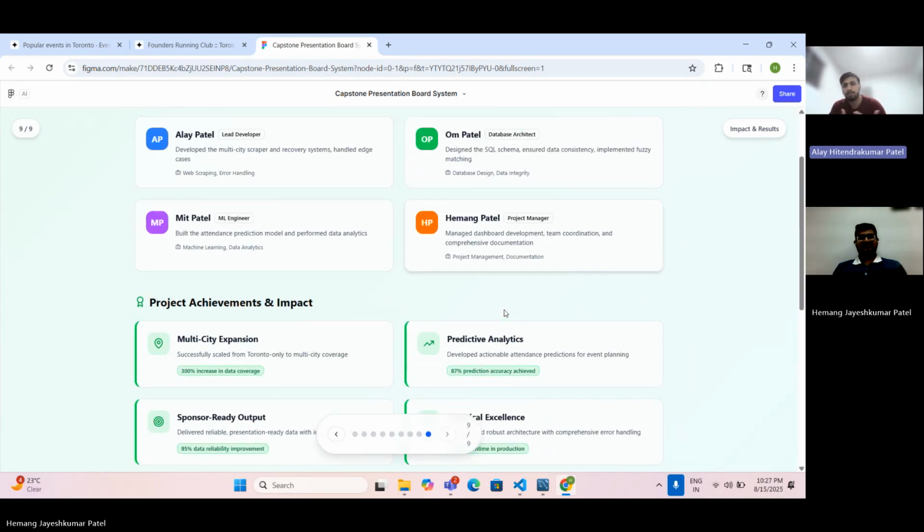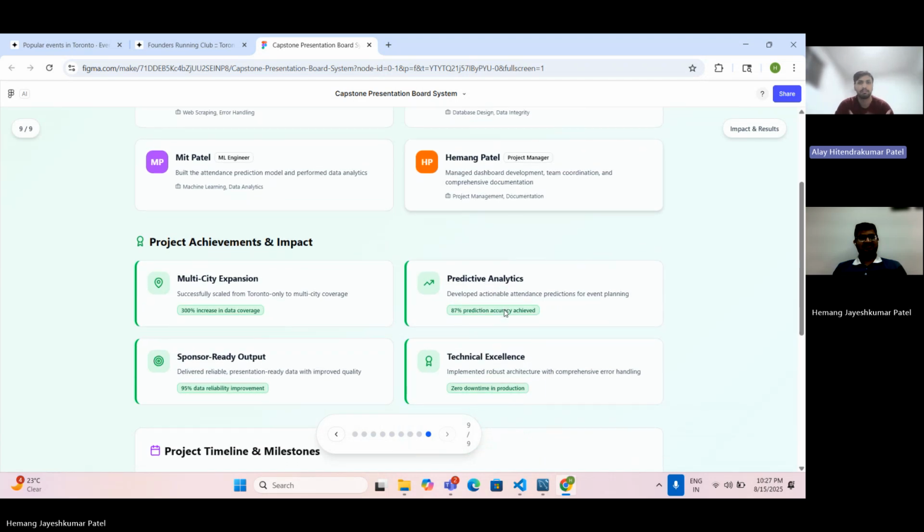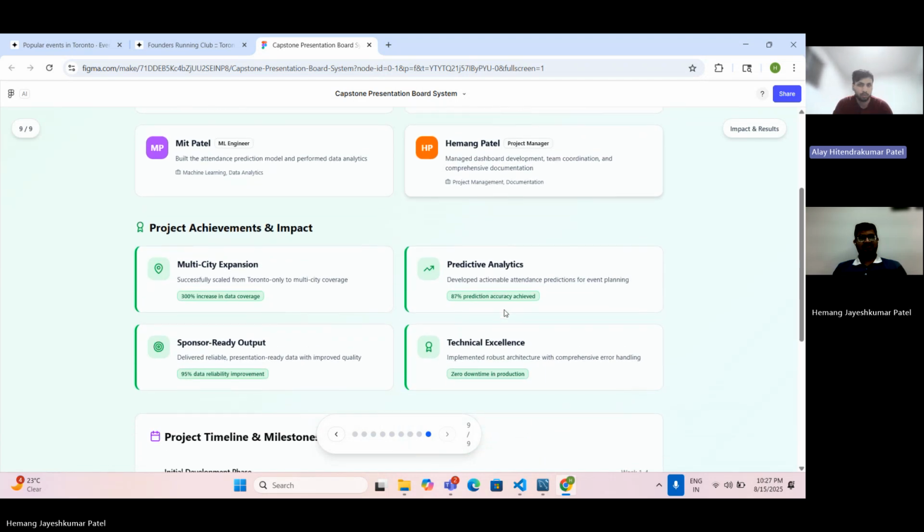So our main project was to give our sponsor a web scraping code so we can scrape the Luma website and get details from it. So let's talk a bit about our sponsor.